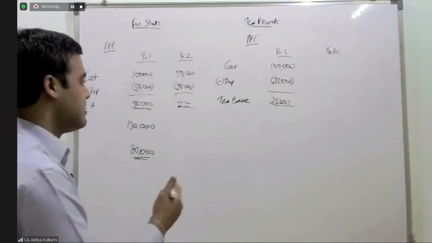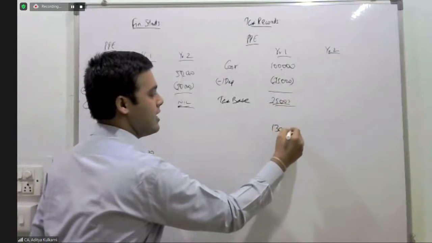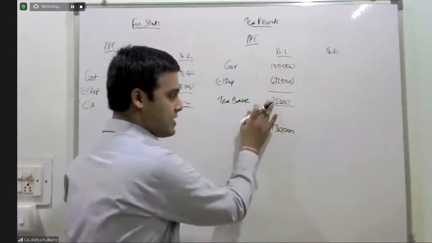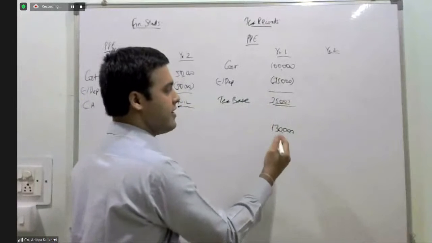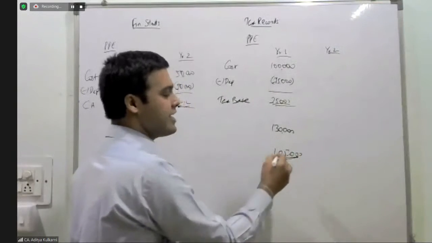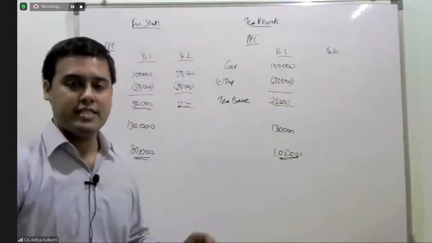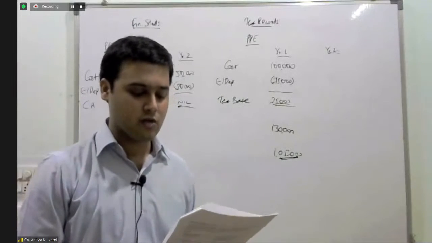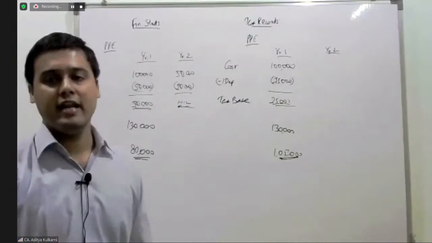But against the same sale value in the year, 1,30,000, my tax base is 25. So the deductible amount is only 25,000. So 1,30,000 minus 25, you will be subject to a taxable profit of 1,05,000.